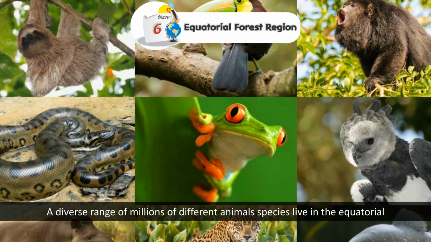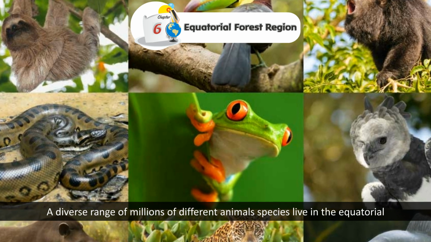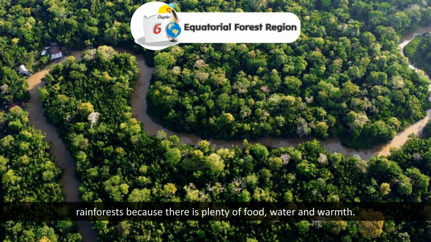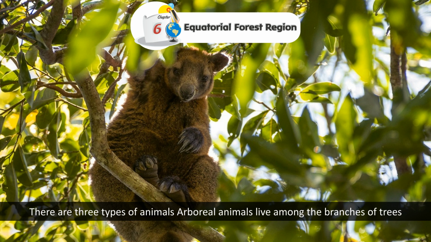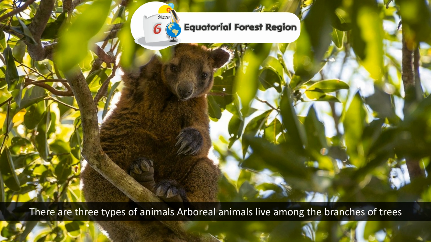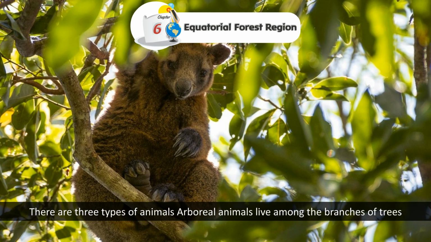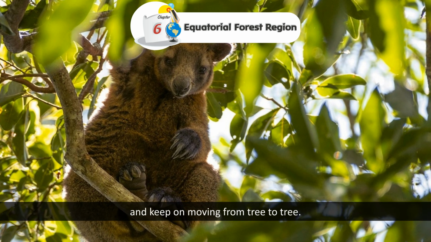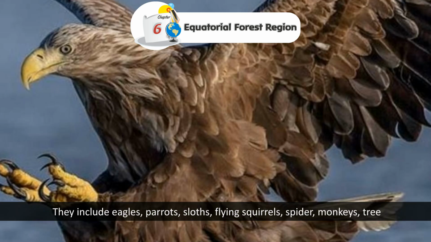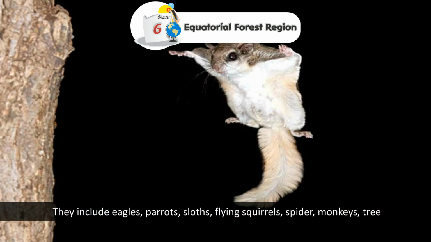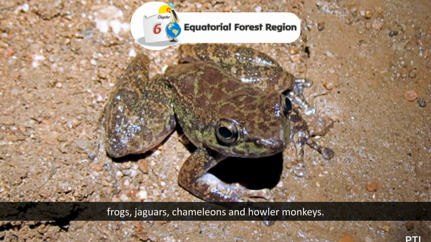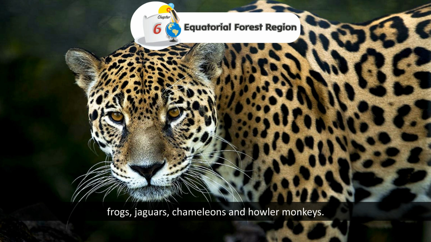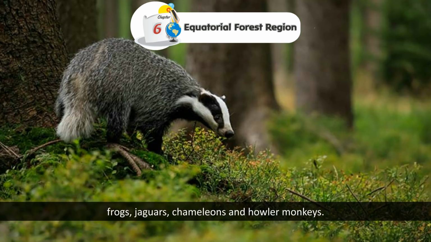Animals. A diverse range of millions of different animal species live in the equatorial rainforest because there is plenty of food, water, and warmth. There are 3 types of animals. Arboreal animals live among the branches of trees and keep on moving from tree to tree. They include eagles, parrots, sloths, flying squirrels, spider monkeys, tree frogs, jaguars, chameleons, and howler monkeys.